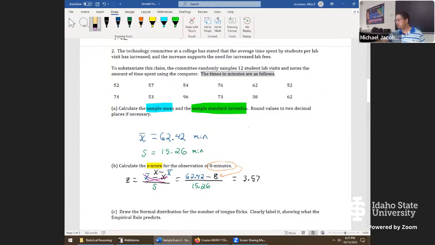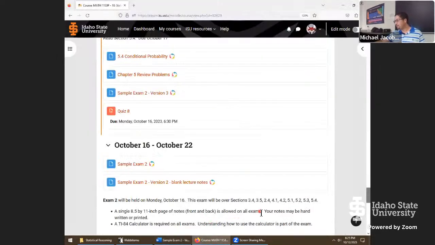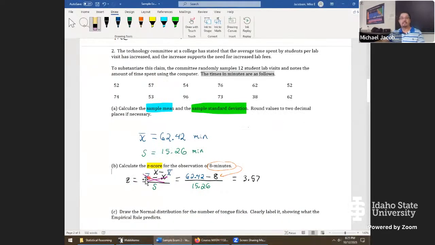Definitely when you come to exam 2, you are allowed 1 page of notes, both sides of this size. And that's a great protection on getting through a mistake like this one. Instead of crossing it out, let me put it like this. That might be a little bit more readable. Should have been x minus x bar. Thanks for catching that mistake there. That means my numerator was really out of whack. My answer is almost right, but it should have been a negative value. So we should have gone 8 minus 62.42.